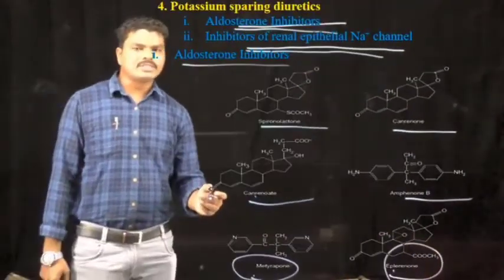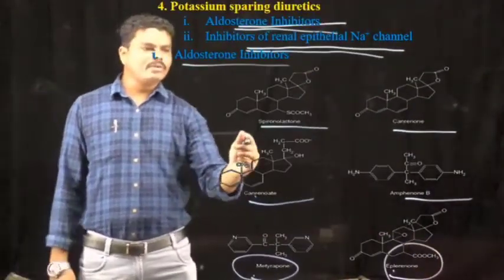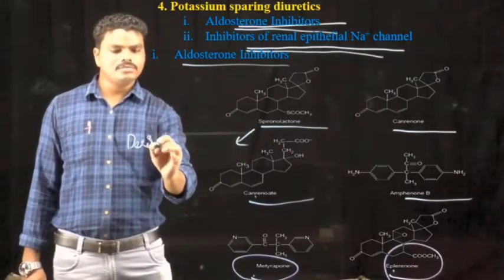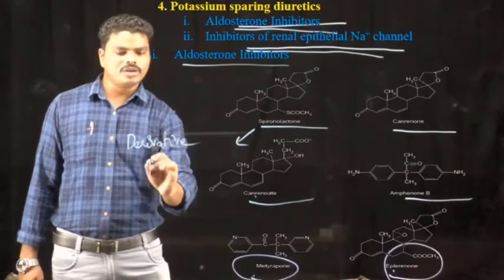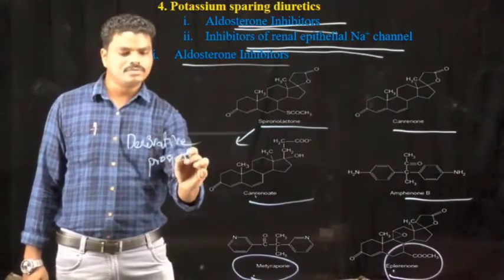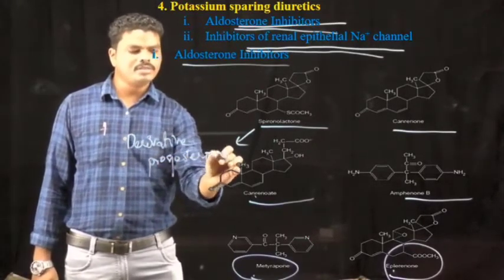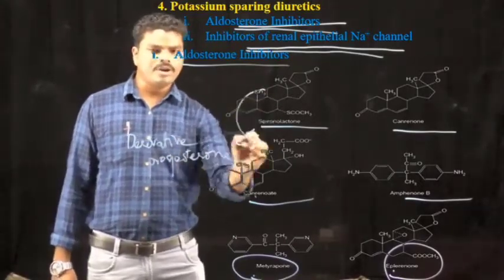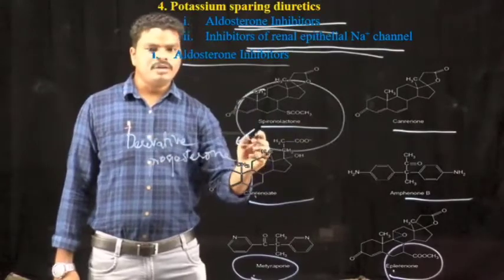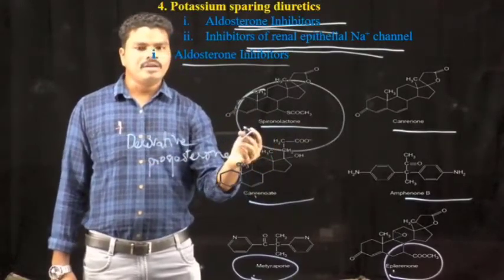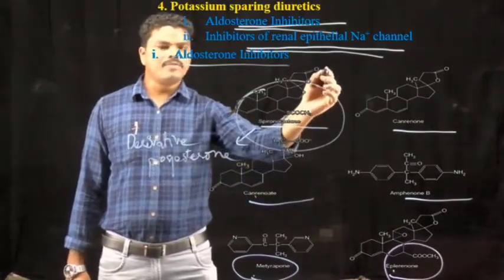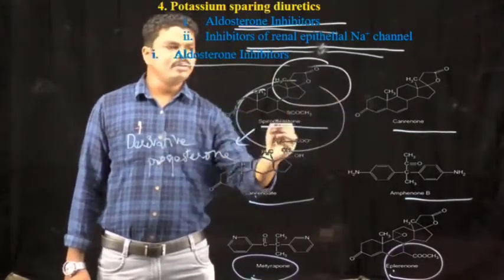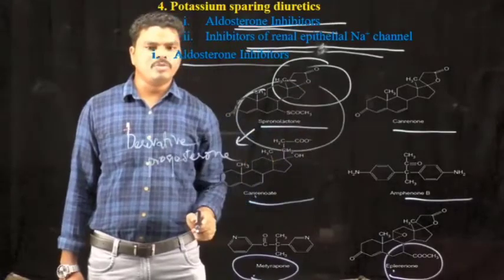When you look at the chemical structure of spironolactone, it is a derivative of progesterone. That means these drugs have the steroid moiety, and this steroid moiety has a lactone ring as a substituent.